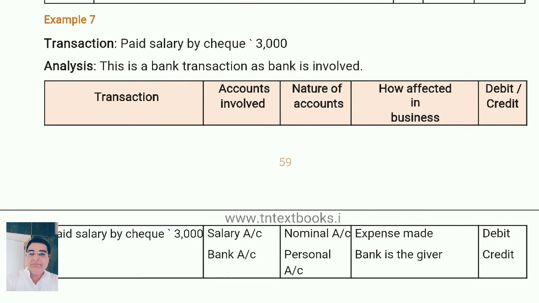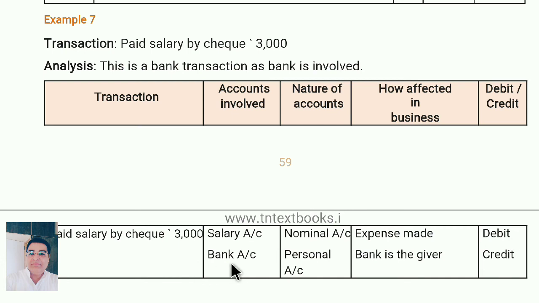Next, example 7. Paid salary by check. How do you make the payment? Through check. So from where does the money go out? From the bank. So the bank is credited, so automatically salary is debited. Or as per the golden rules, there are two accounts, salary and bank. Salary is a nominal account. What is the rule for a nominal account? Debit all expenses and losses. So when we are paying salary, it is an expense for the company, so it is debited.